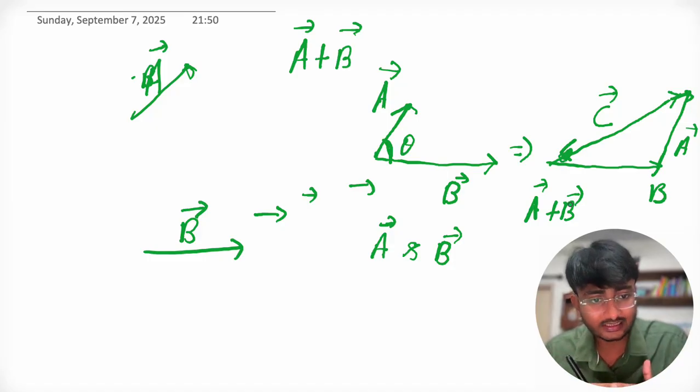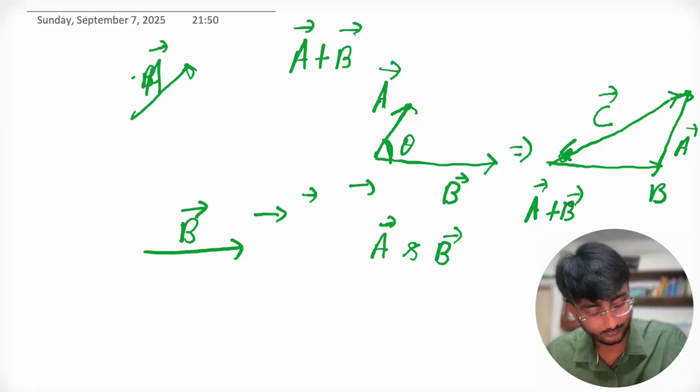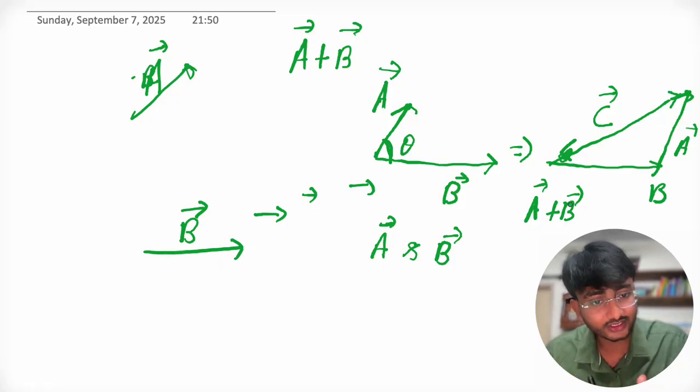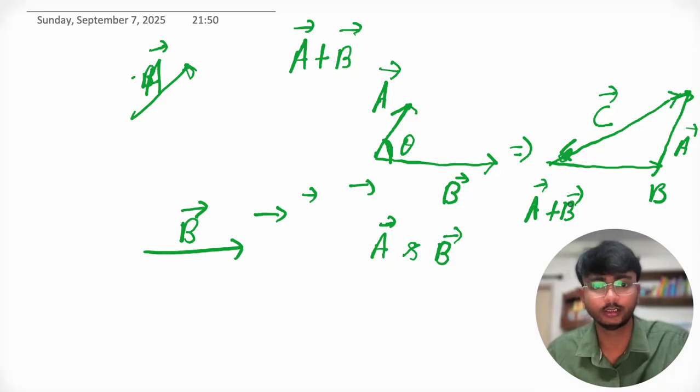You can shift parallelly and join the head of the first and the tail of the second, then the side which joins the tail of the first and the head of the last is called the resultant vector, or final vector, or net vector, right? It is just a different name for the sum of vectors: resultant vector, or vector sum of two vectors. This is what we say in a different way, the resultant vector, right?